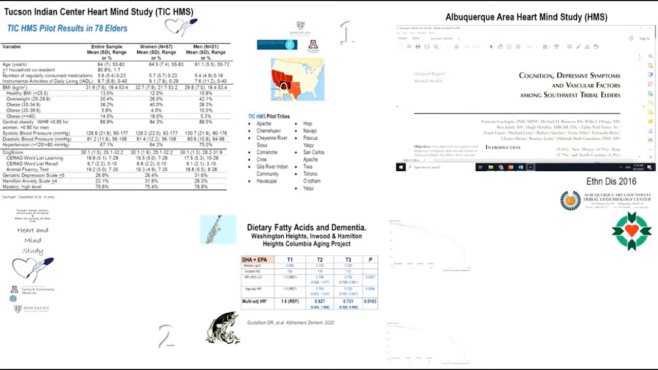And then, fat isn't only in our body, fat is also in our food. So I thought I would throw in one dietary analysis that we did with the Washington Heights, Inwood, and Hamilton Heights Columbia Aging Project on the Upper West Side, where we showed that increasing intakes of omega-3 fatty acids, notably DHA and EPA, were associated with lower Alzheimer's disease risk and greater dementia-free survival.